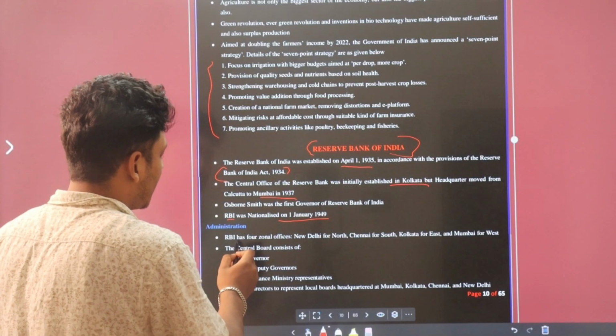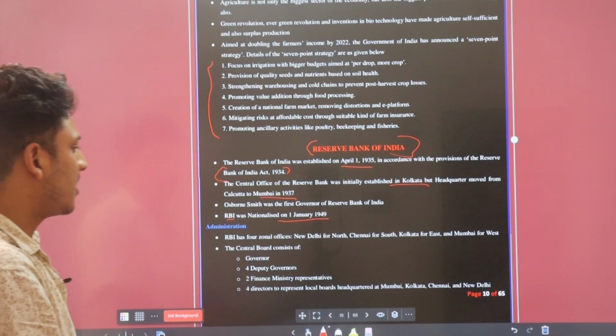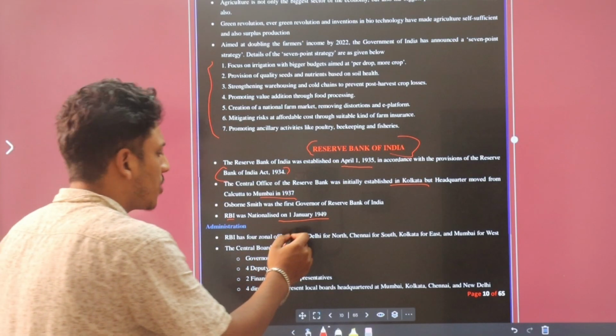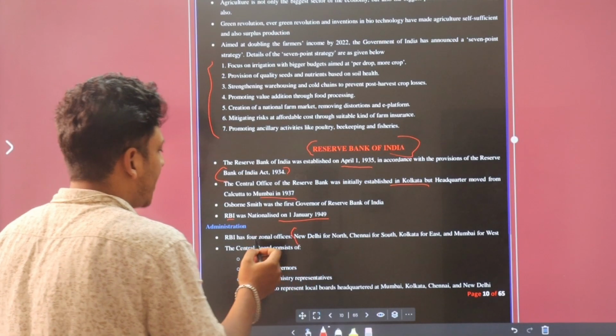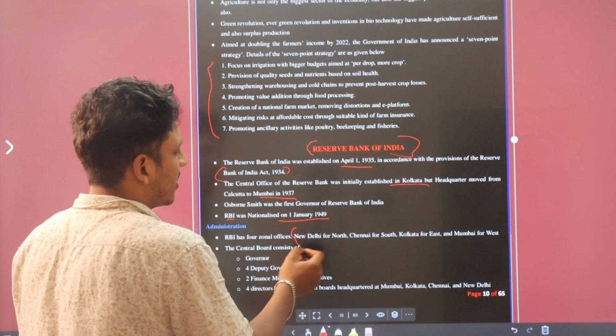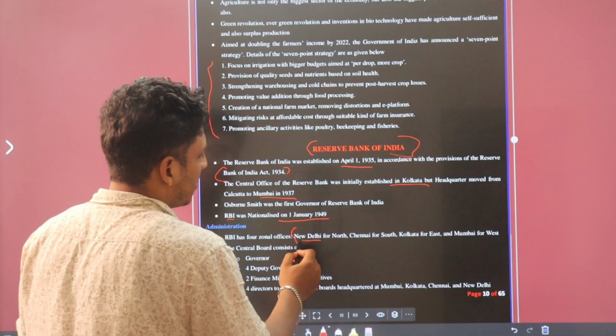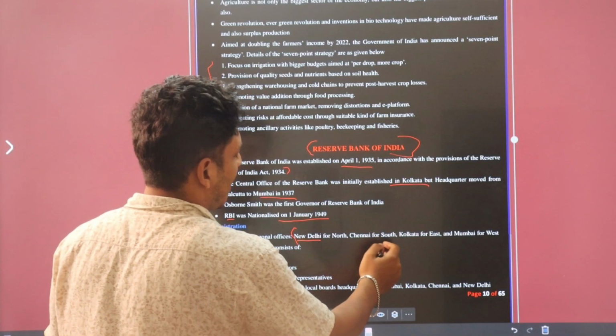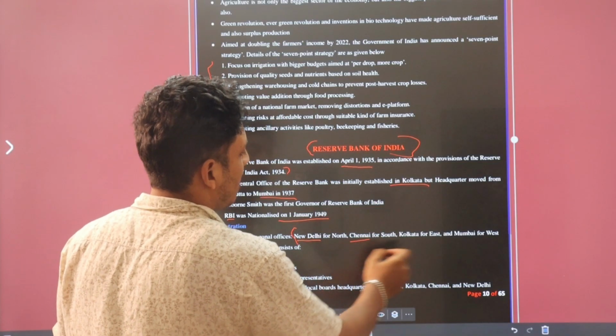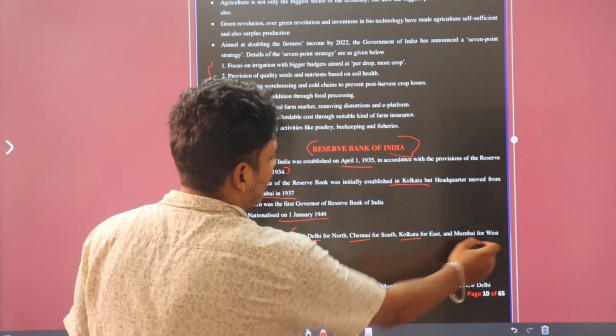Administration. Basically, the zonal offices, or you can call them headquarters, of RBI are: for the north, the headquarters is in New Delhi. For the south, the headquarters is in Chennai. For the east, Kolkata. For the west, Mumbai.